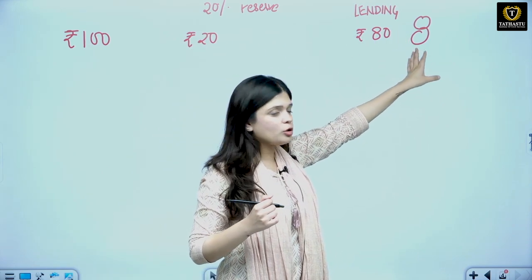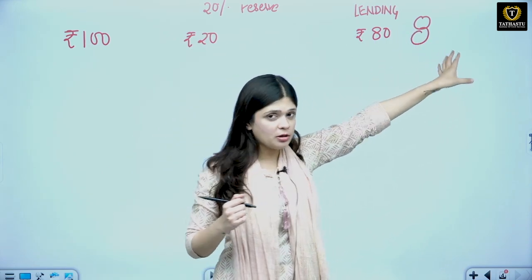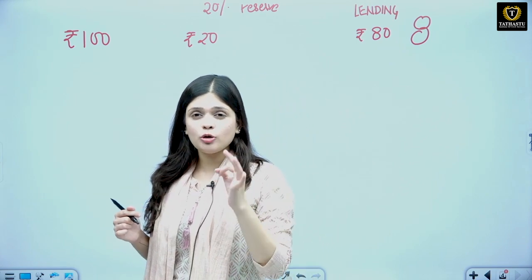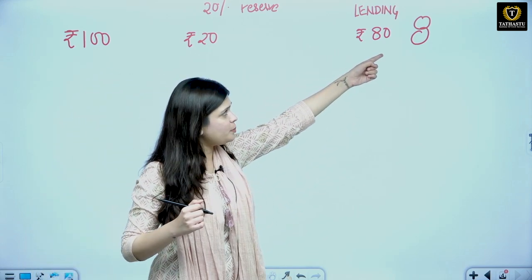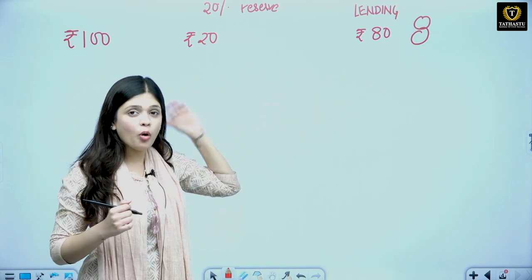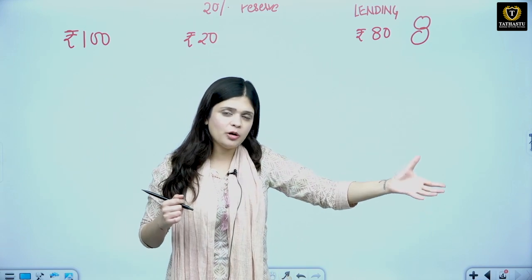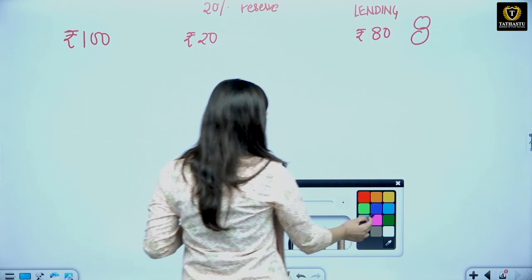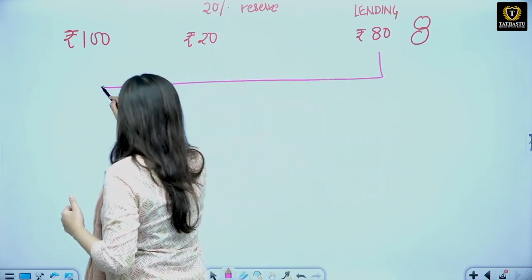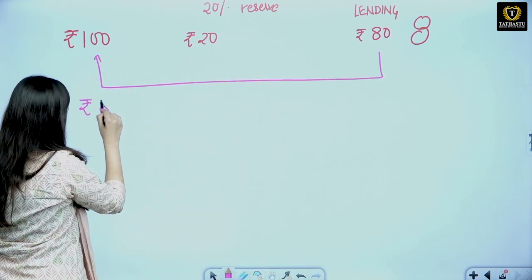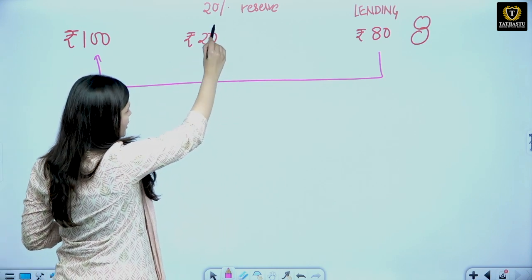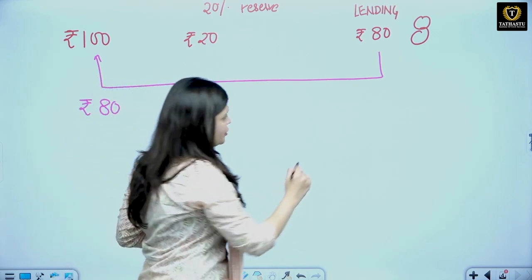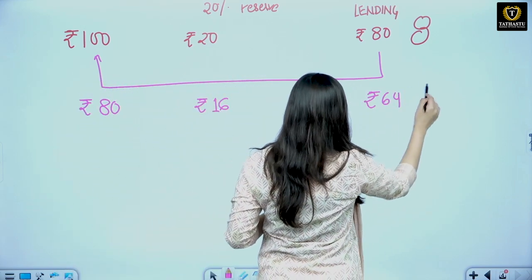When we talk about the 80 rupees, we have the businessman here. The businessman got 80 rupees. Now it could be around rupees 80 crores also. So this 80 crore rupees will come back to the bank itself, or if the businessman took the loan for someone else, that person will also deposit that amount in the bank only. So in the end the money is coming back to the bank. Now let's say this 80 rupees is deposited in the bank. Again, out of this deposit 20% will be kept as reserve with the banks, that is rupees 16, and 64 will be lent to somebody else.